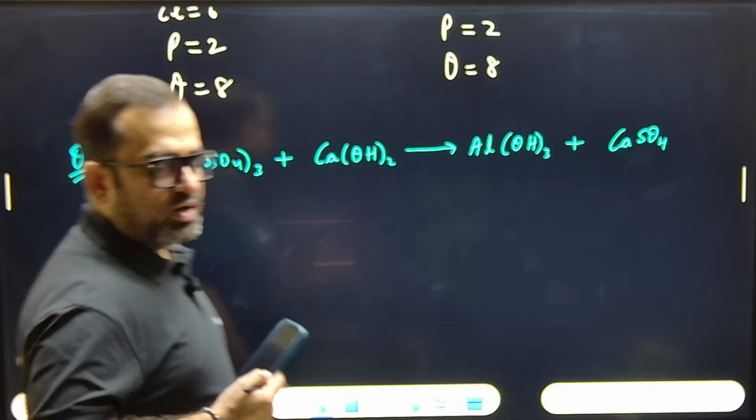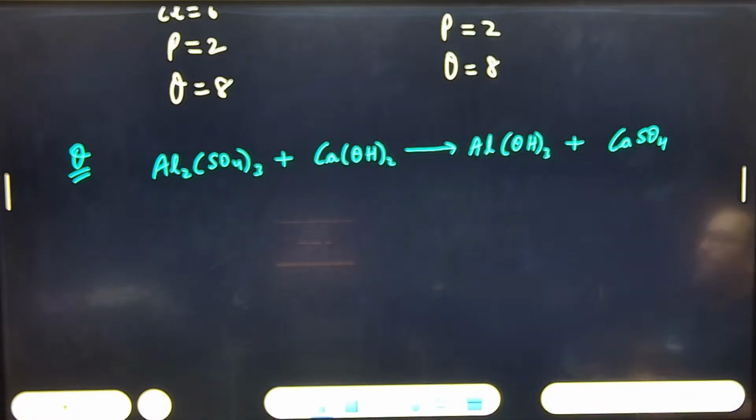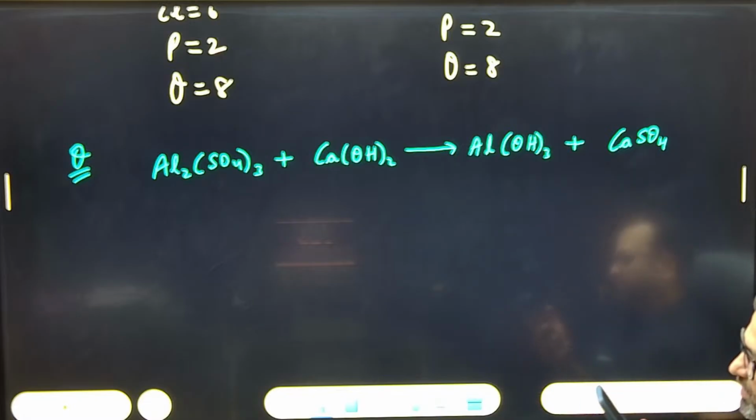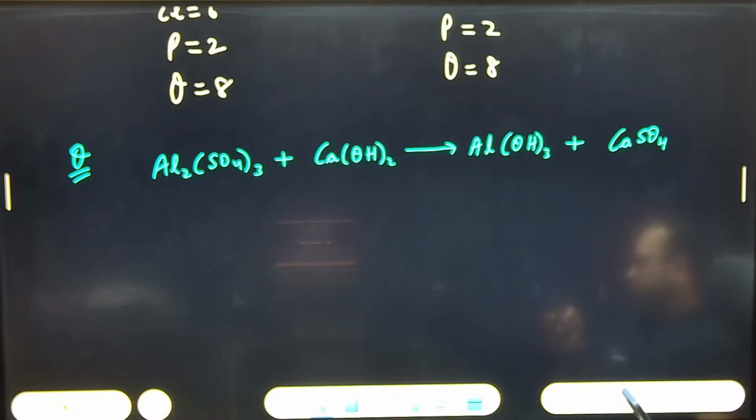Okay, try. I'm waiting for 1 minute. Try. Aluminium sulfate plus calcium hydroxide gives aluminium hydroxide plus calcium sulfate. Balance. Solve it ASAP.